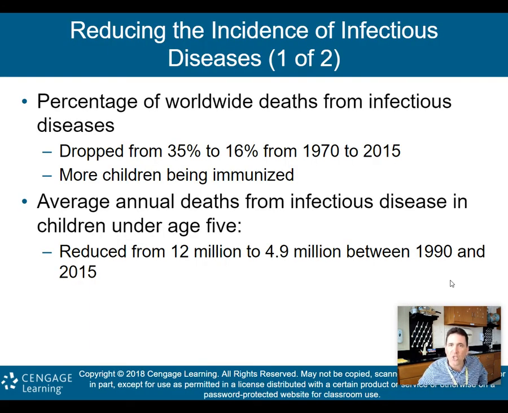So how can we reduce the incidence of infectious diseases? The percentage of worldwide deaths from infectious disease dropped from 35% to 16% from 1970 to 2015.